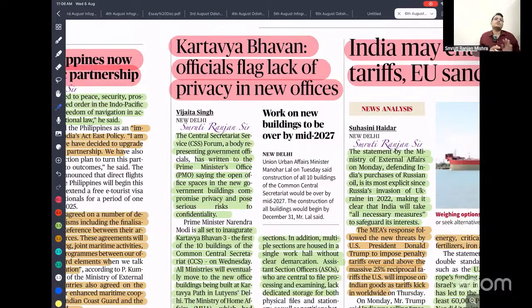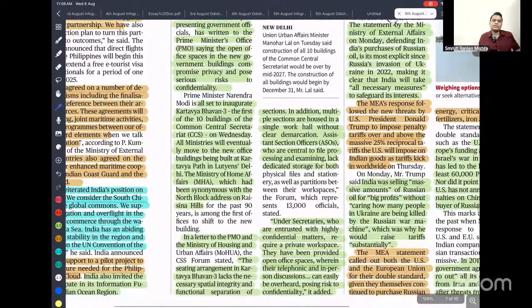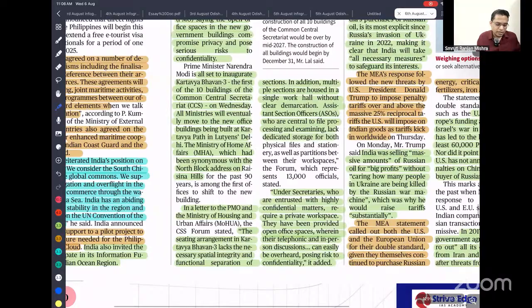And there is also the under secretary. The role of the under secretary is basically to deal with all the confidential information. If the under secretary is also sitting in the open, the telephonic conversation can easily be known to everyone, so that might violate the privacy, secrecy, or the strategic nature of decision making. So that is what they are complaining about.